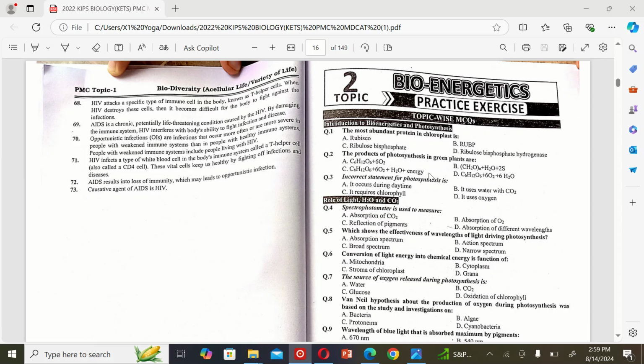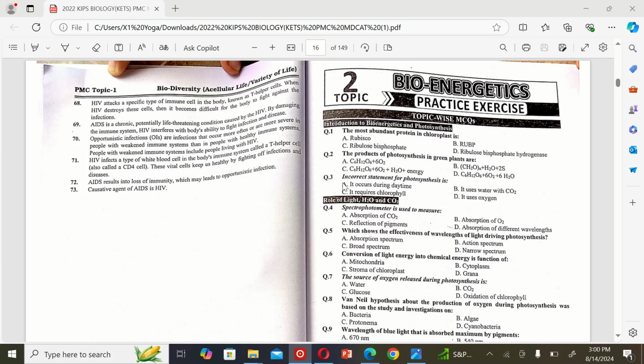The next MCQ is: the product of photosynthesis in green plants is A. C6H12O6 plus 6O2, B. CH2O plus H2O plus 2S, C. C6H12O6 plus 6O2 plus H2O plus energy, D. C6H12O6 plus 6O2 plus 6H2O. So the correct option is D.